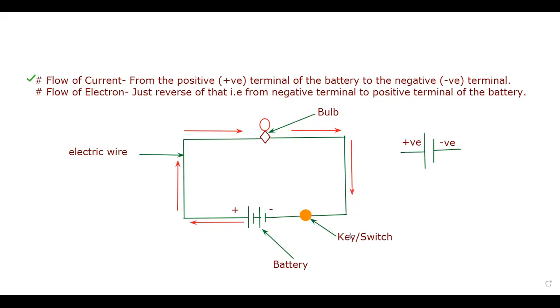That will be the direction of flow of current. Whenever the switch is on, that is whenever the circuit is closed, the bulb will start glowing. So here we understand that the flow of current is always from the positive terminal of the battery to the negative terminal.